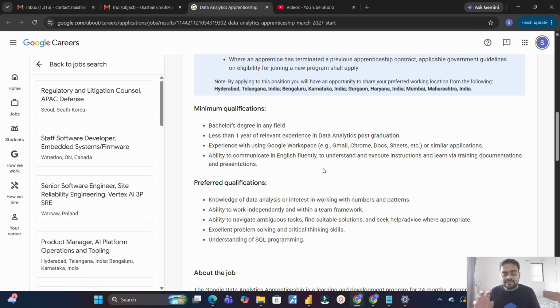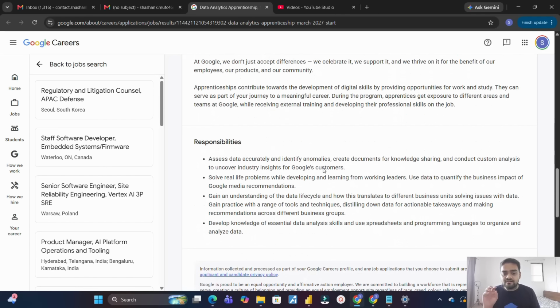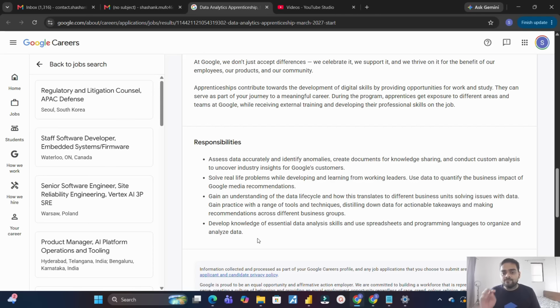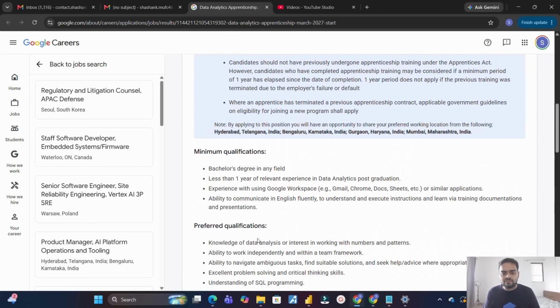And once everything is done, if you get shortlisted and clear the interview rounds, once you join the company, what will be your roles and responsibilities? Once you join Google, your entire roles and responsibilities will be revolving around Google products. That means you'll be using Google Sheets, Google BI reporting tools, like the tool used by Google is Looker. So you'll be using Looker, SQL, Google Sheets, all those things in your tenure of the apprenticeship program. So I hope this is also clear to you now.